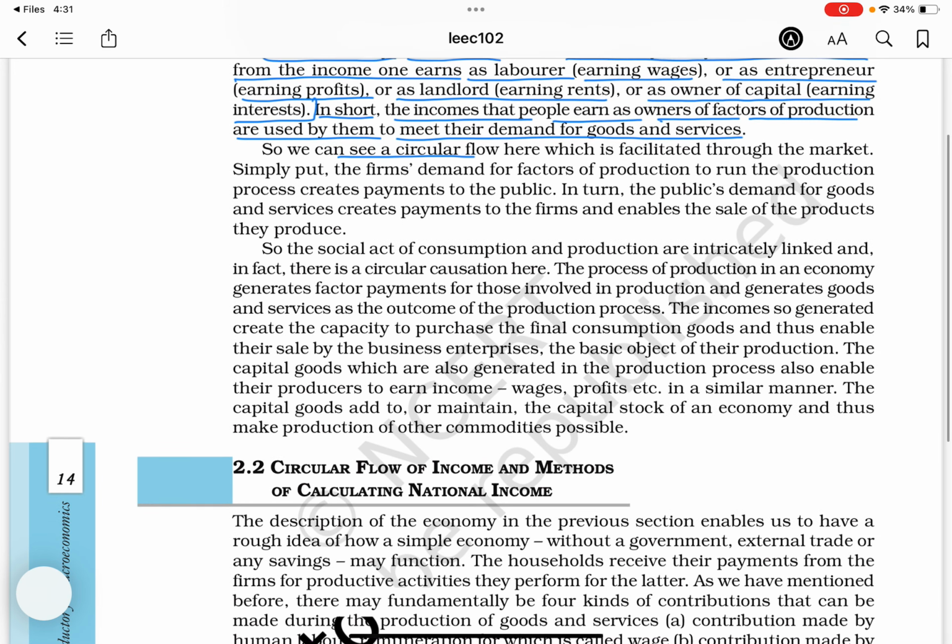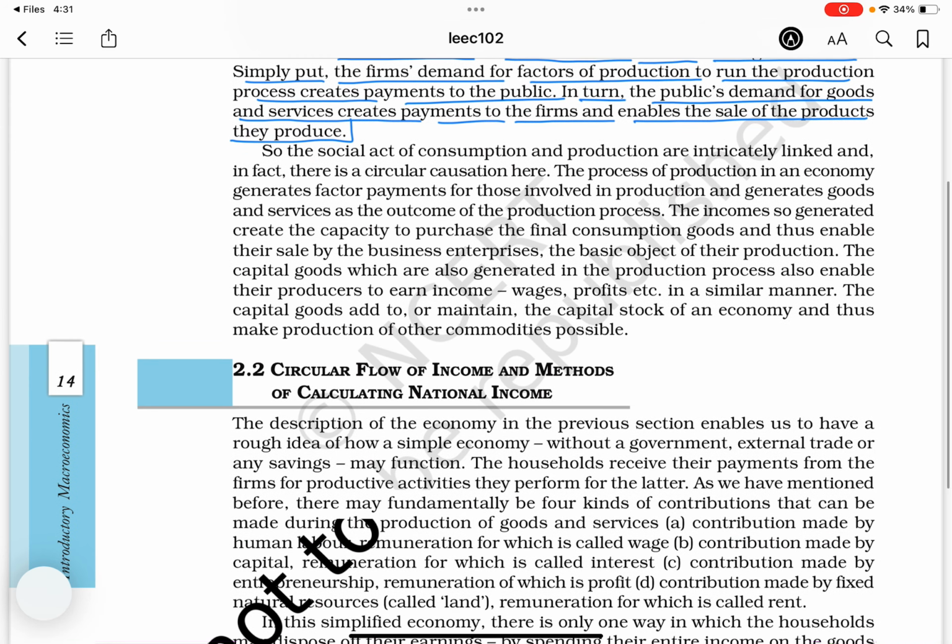So we can see a circular flow here which is facilitated through the market. Simply put, the firm's demand for factors of production to run the production process creates payments to the public. In turn, the public's demand for goods and services creates payments to the firms and enables the sale of the products they produce.